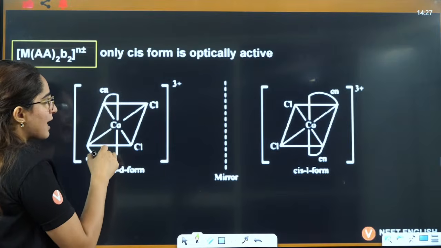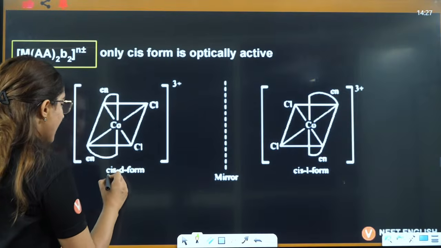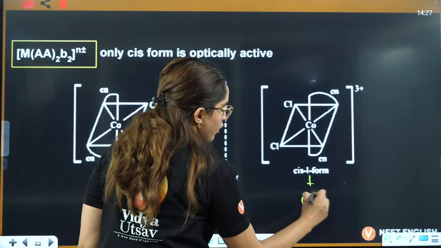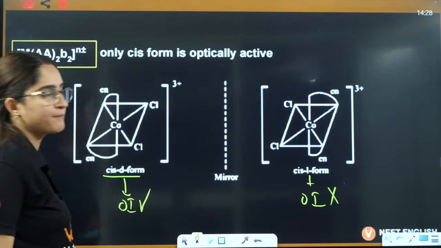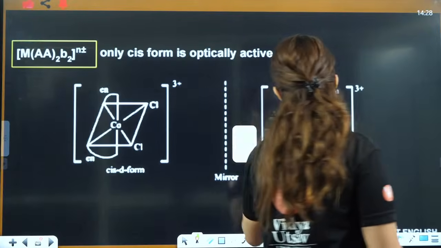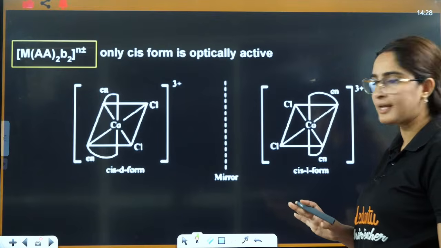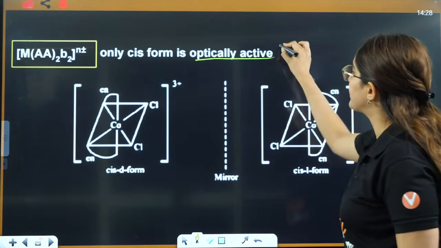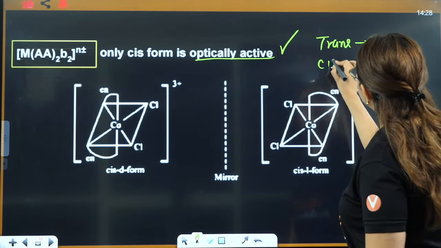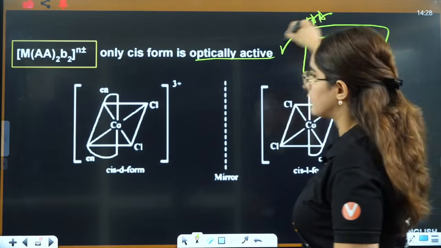Now this cis isomer and trans isomer you have, and cis will show optical activity, trans will not show optical activity. Cis will show optical isomerism here, trans will not show. Cis will show here. This is very important. Okay?